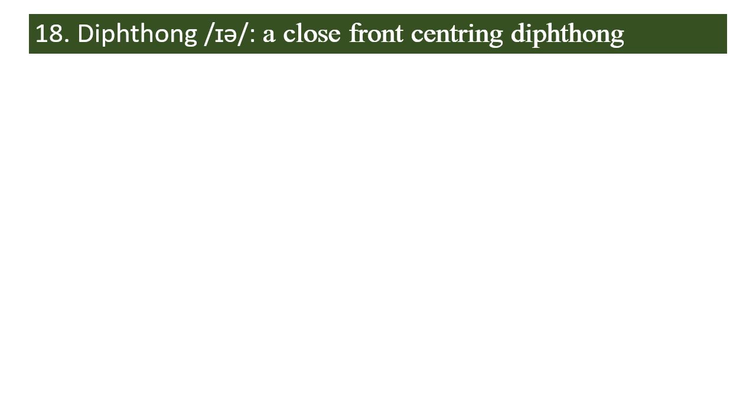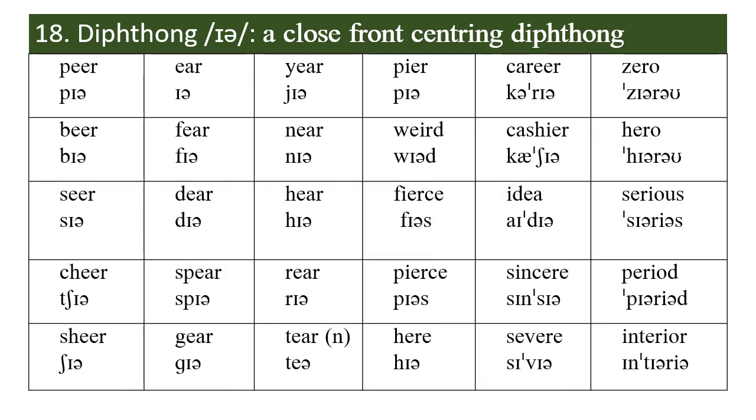Vowel 18 is the diphthong ear. It's a closed front centering diphthong. It occurs in double E R in peer, double E R in beer, in seer, in cheer, in sheer, in ear, E A R here, in fear, in deer, in spear, in gear.